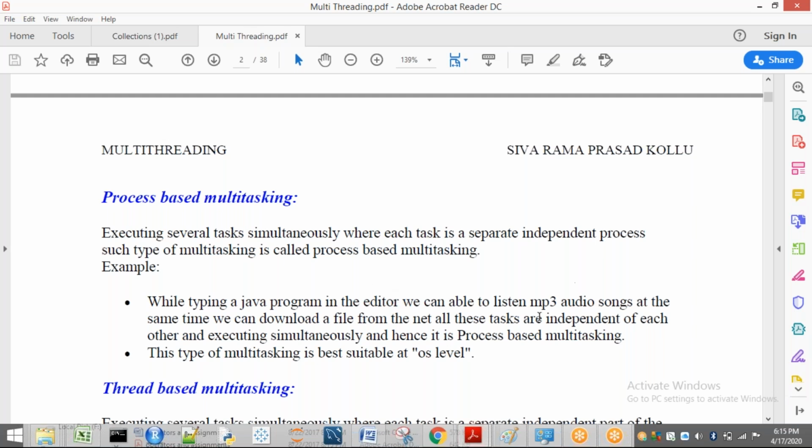At the same time I listen to MP3 songs, and at the same time I download some file to my computer. That means three processes are being executed at the same time. This concept is called multi-processing. So this type of multitasking is best suited for the OS level.